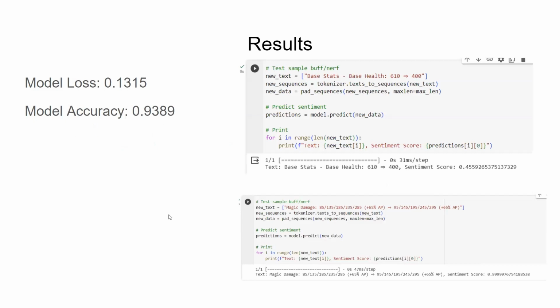So for the results, at the end of the processing of the model, the model loss will be around 0.13, and we consider model accuracy will be around 0.949394. As an example, over here we put a new type of base stat, or base health, decreasing from 610 to 400, and to the model,